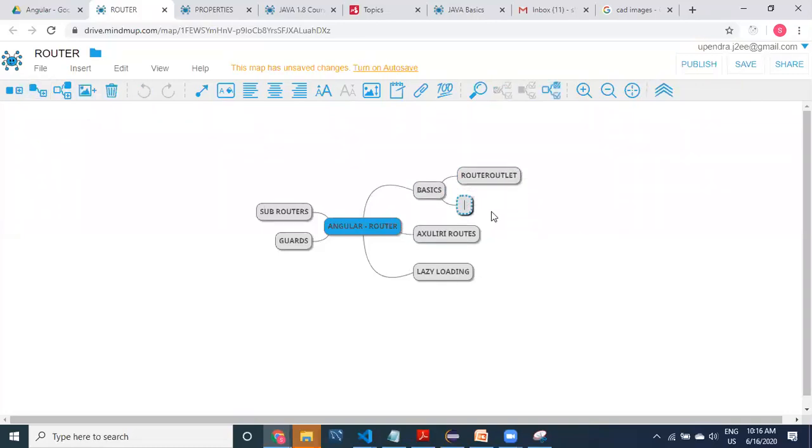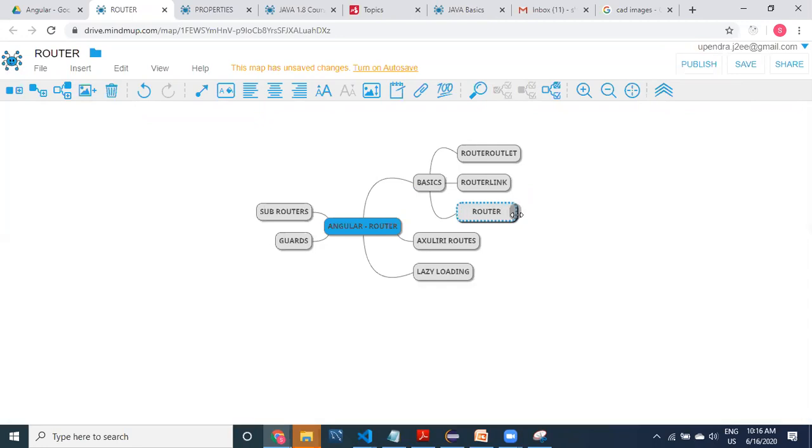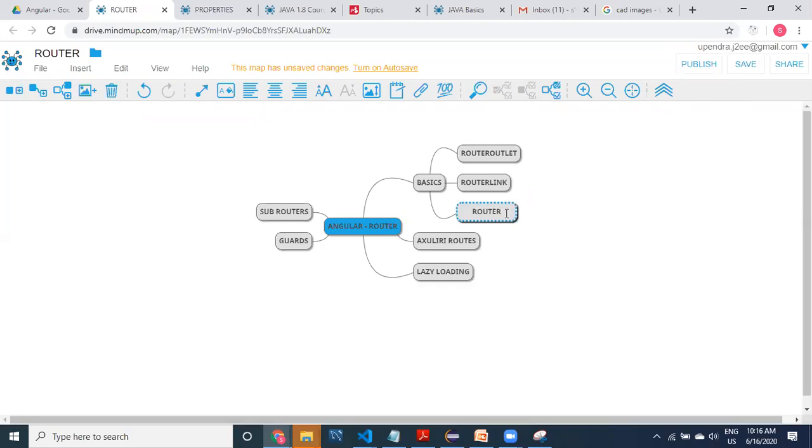And then router link. What is router link? And then the router: using the router, we have routed programmatically, with router.navigate. We have used that, right?